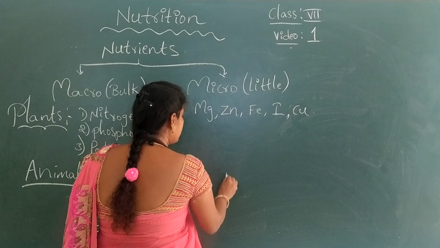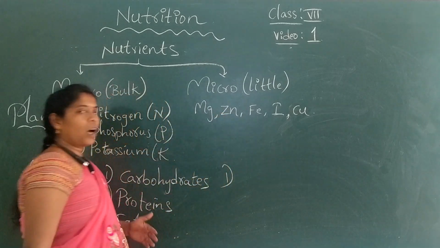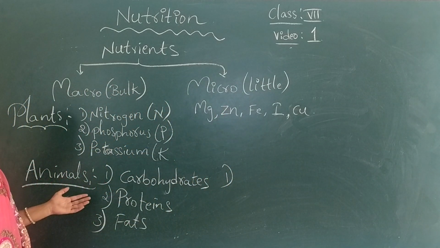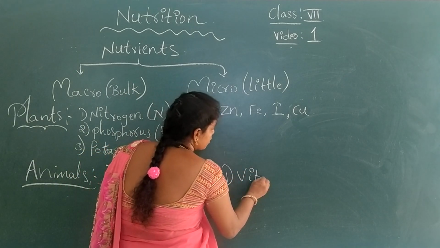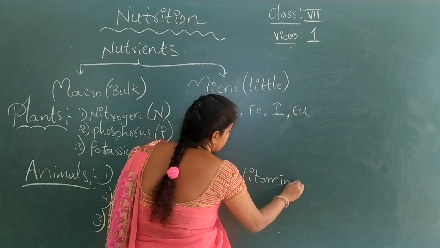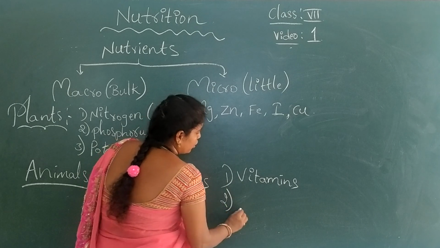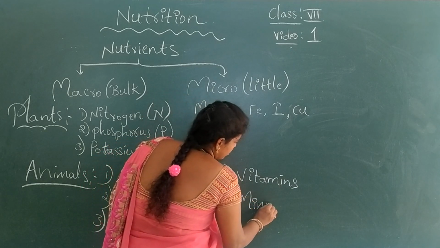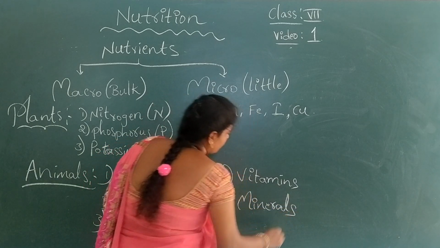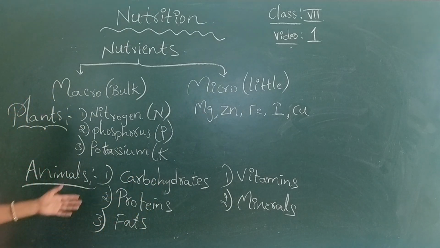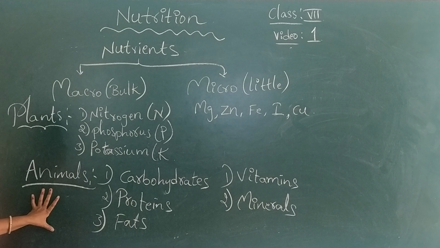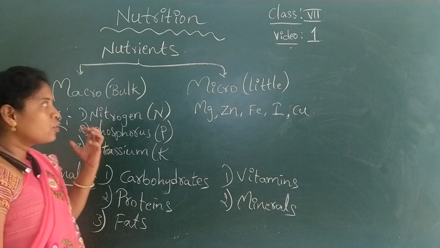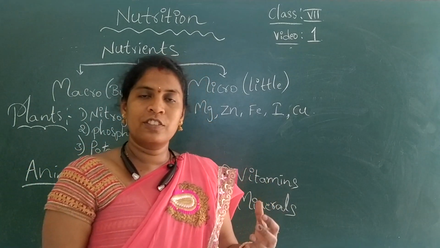Then what about micronutrients? The first is vitamins. Number two, minerals. So like this, some macro and micronutrients are required for us in the food we take.